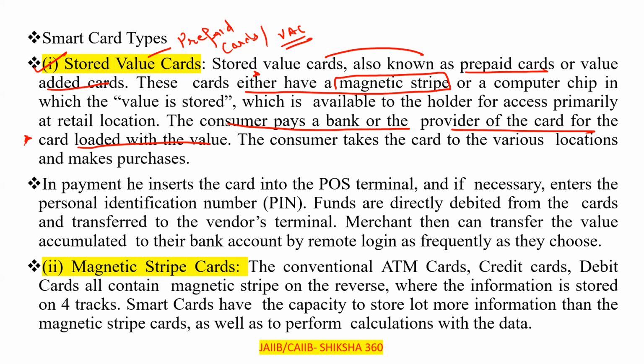Next, in payment, he inserts the card into the POS terminal and, if necessary, enters the personal identification number. Funds are directly debited from the card and transferred to the vendor's terminal.